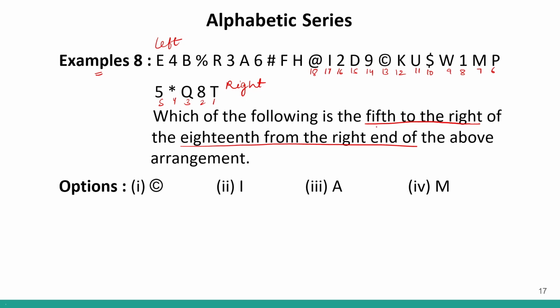Then to this I have to find 5th to the right. So 5th to the right of this will be this side, correct? So 1, 2, 3, 4 and 5. So when I come back, first I moved from the 18th from the right end. I reached here and then I moved 5th to the right of this symbol. 5th to the right of this symbol will be this symbol. So my correct answer will be this symbol. So this is given in option number 1. So option number 1 will be your correct answer. Clear?